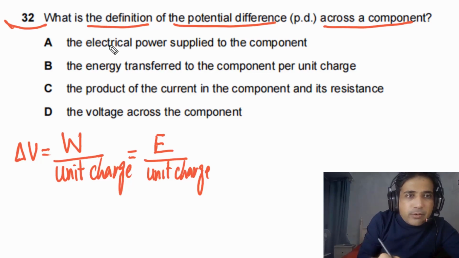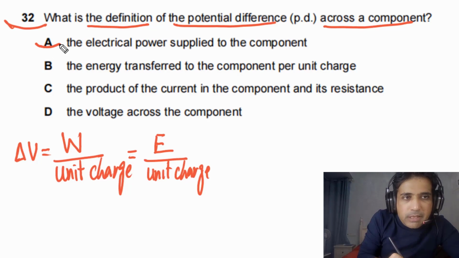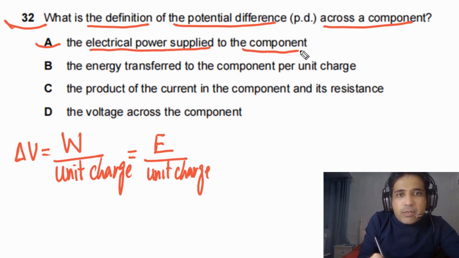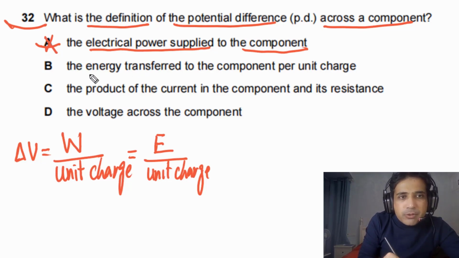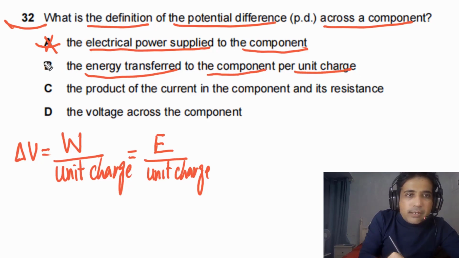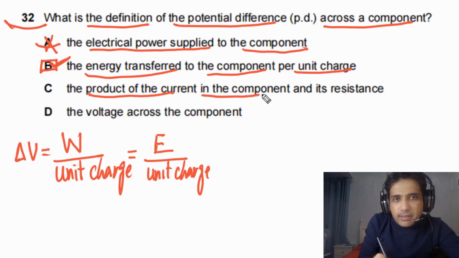Let's try to find out what is the best possible option. If you look at option A, it is given to us electrical power supplied to the component. This is incorrect. But if you look at option B, it is given to us this is energy transferred to the component per unit charge. So this is our answer. So this option is correct. For option C, it is given to us the product of current in the component and its resistance.